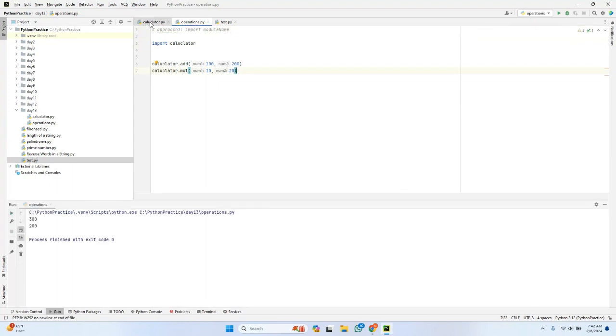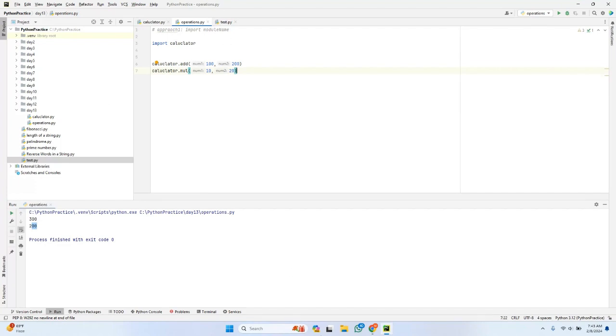If you can see here, the same functions are imported and have performed the respective operations for adding as well as multiplication. For adding 100 plus 200, it is 300. For multiplication, 10 into 20, it is 200. In this way, you can import a module from one module to another, and thereafter call the methods, classes, or functions. Similarly, this is approach 1. What is approach 2?